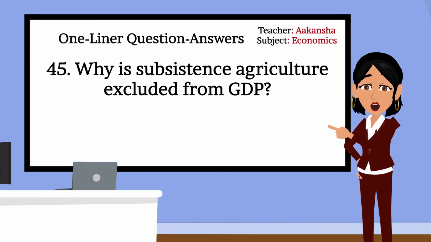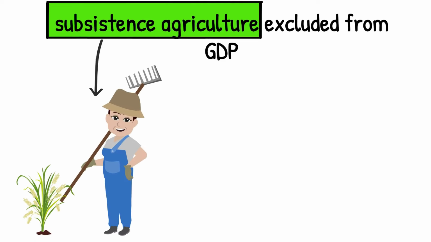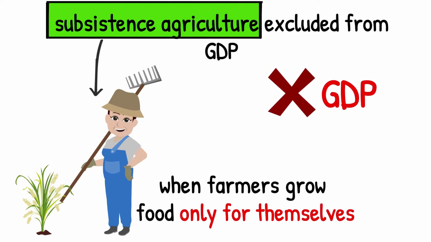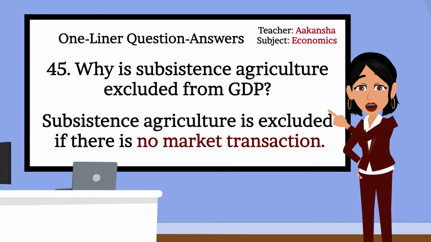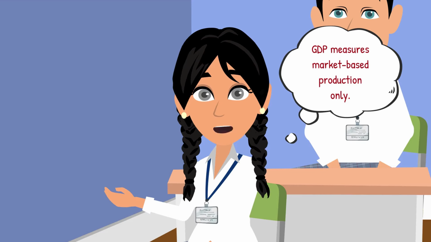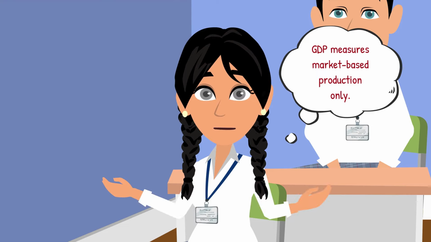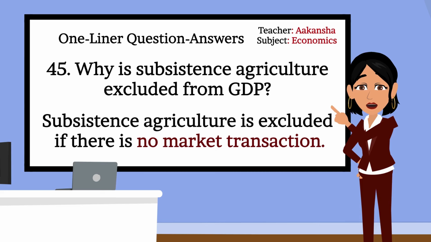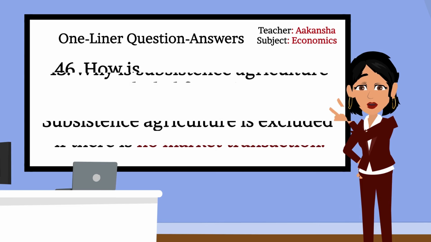45. Why is subsistence agriculture excluded from GDP? Subsistence agriculture, when farmers grow food only for themselves, is not included in GDP because it is not sold in the market. Very good. Subsistence agriculture is excluded if there is no market transaction. Do you want to add a point in it? GDP measures market-based production only. So subsistence agriculture will not be included as farmers grow crops just for themselves, not to sell in market. Very good. Well explained. Let's move forward.